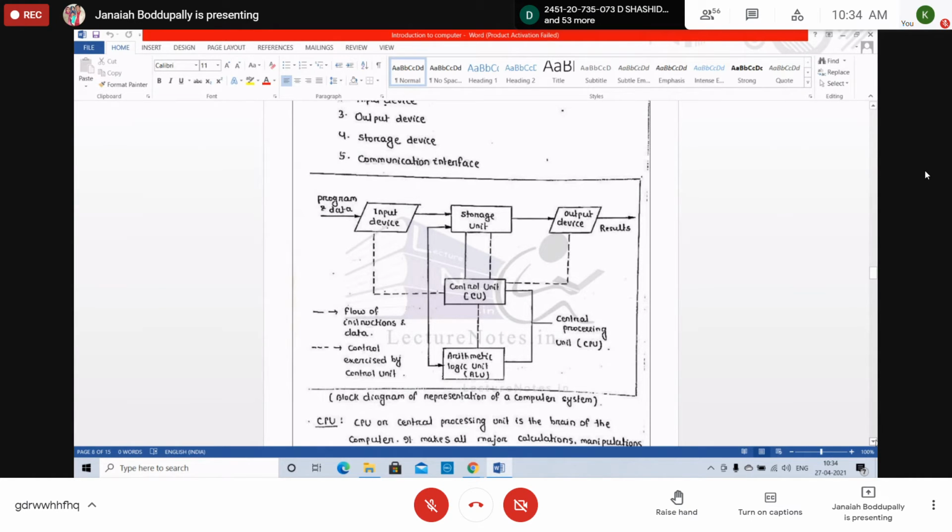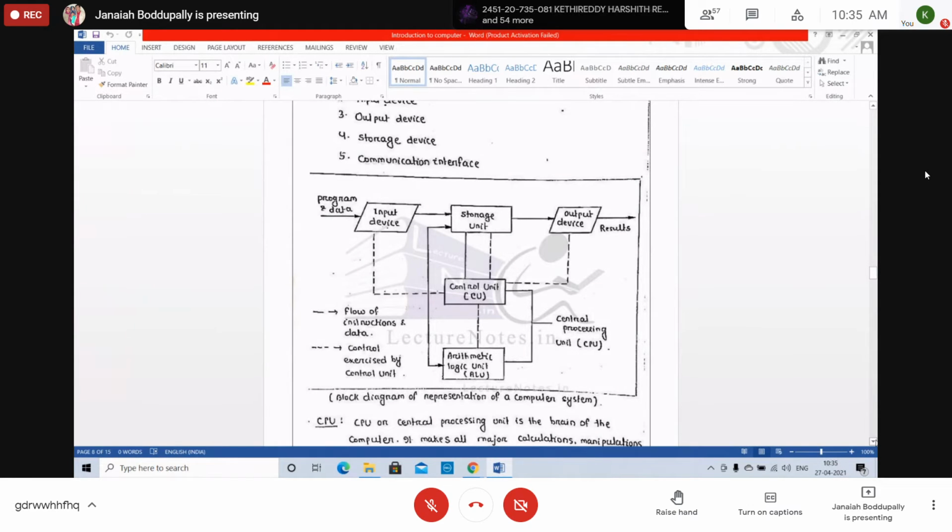Output device: the results are displayed through the output device. What are the input devices in our computer? Can anyone tell? We are giving data through them, that is called input.